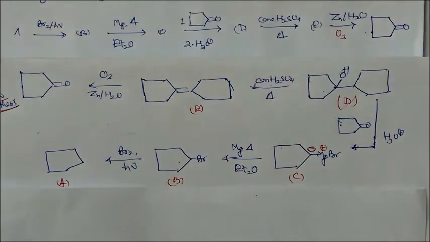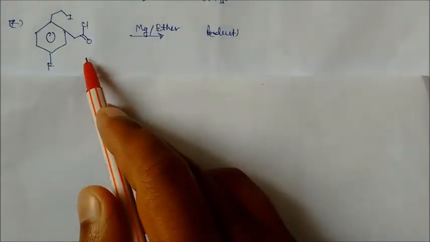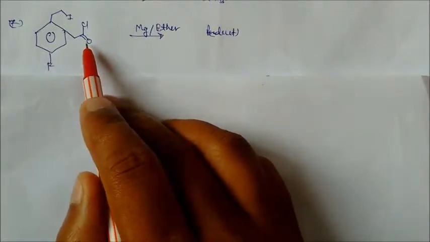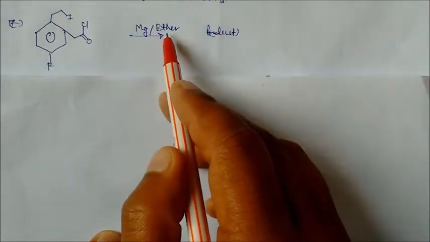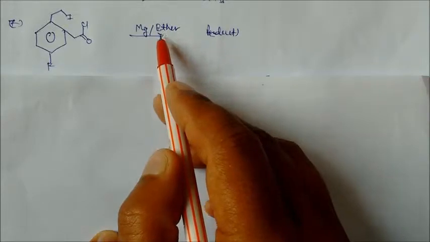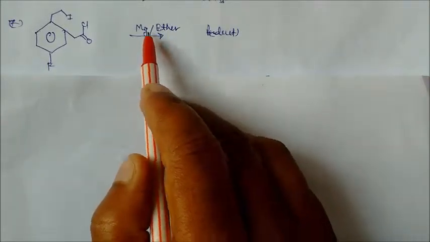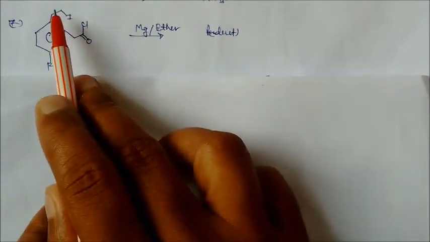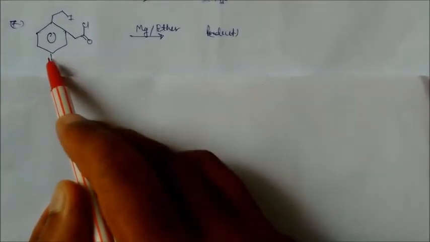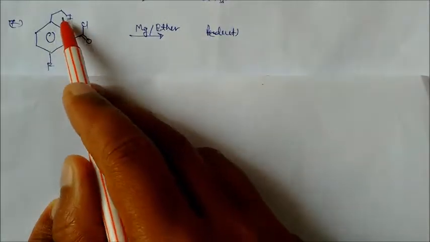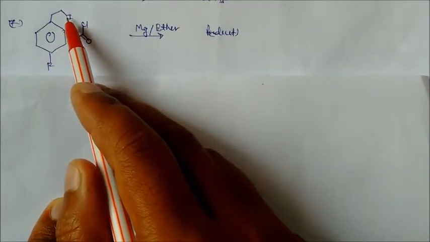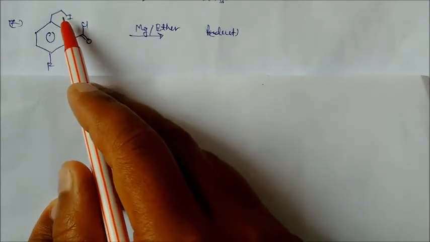So this is again one reaction: acetyl chloride in presence of magnesium and ether. So let's see what the product is. Magnesium can be inserted into this bond, because the iodine bond is the weakest. Here we cannot insert, because this is the strongest bond. So out of these two, here magnesium will be inserted, because iodine is large in size and magnesium can be easily inserted in presence of ether.